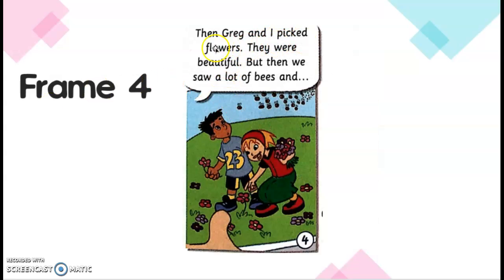Then Greg and I picked flowers. They were beautiful, but then we saw a lot of bees,